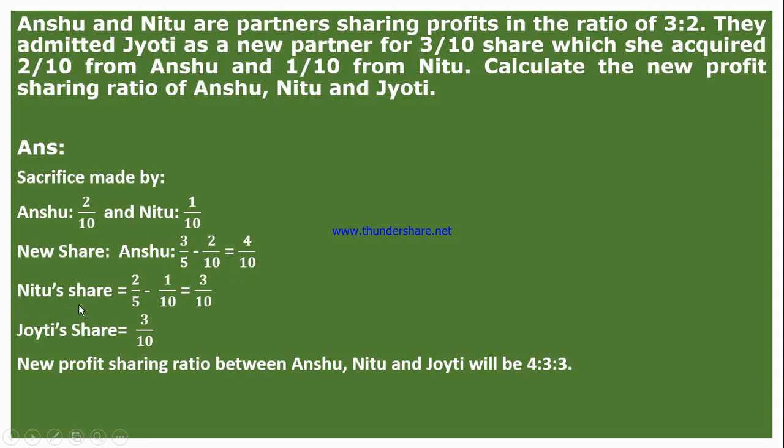And Neetu's share will be 2 by 5, how much she had earlier, minus 1 by 10, how much she sacrificed, which is equal to 3 by 10. And Jyoti's share is already given, 3 by 10. Therefore, the new profit sharing ratio between Anshu, Neetu and Jyoti will be 4:3:3.